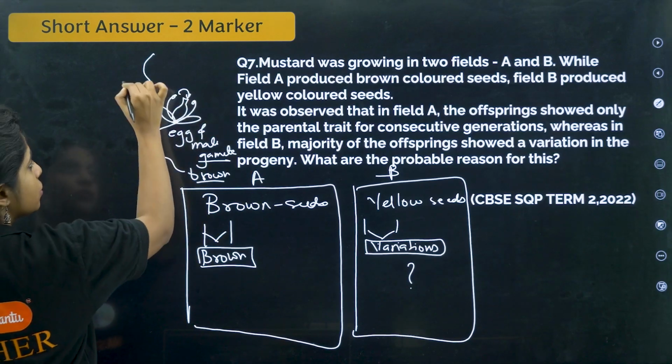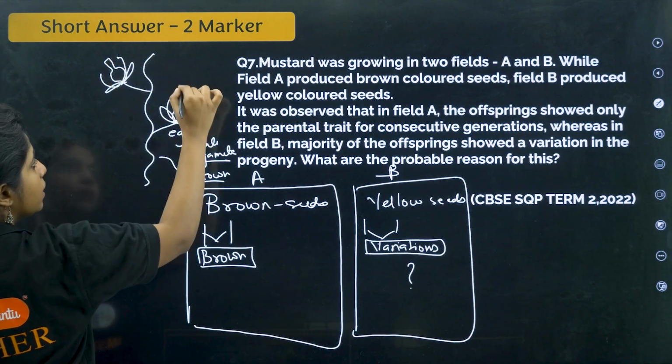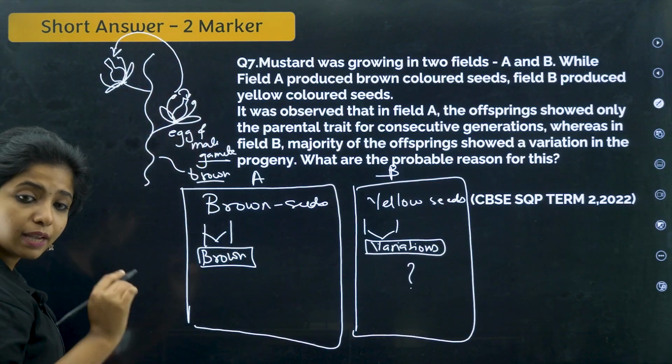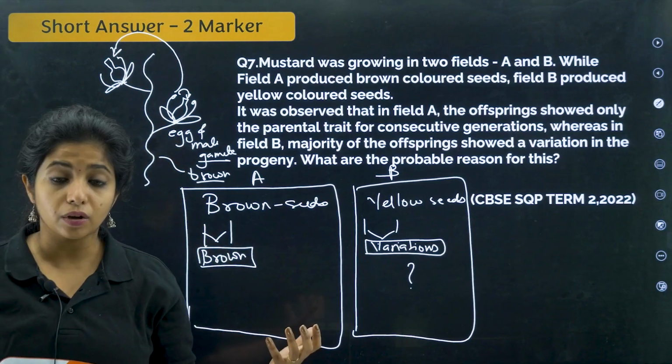Similarly, this is self-pollination, this is also self-pollination, where from this pollen, if it is coming to this different flower of the same plant, still it is known as self-pollination only. In this case, there is no new variation occurring, right?